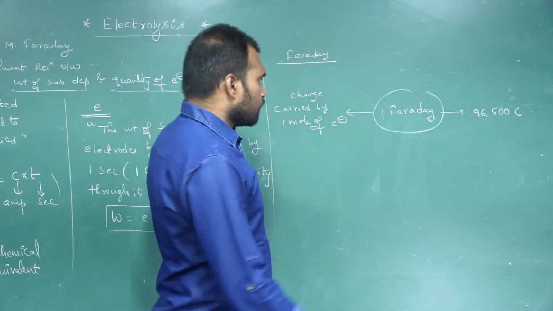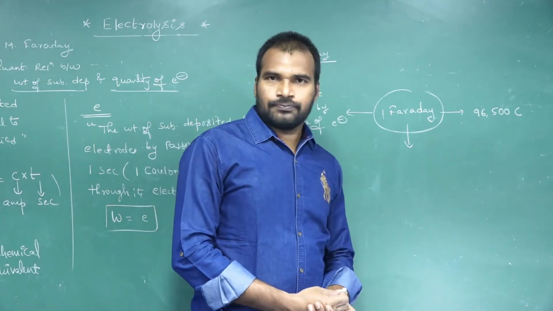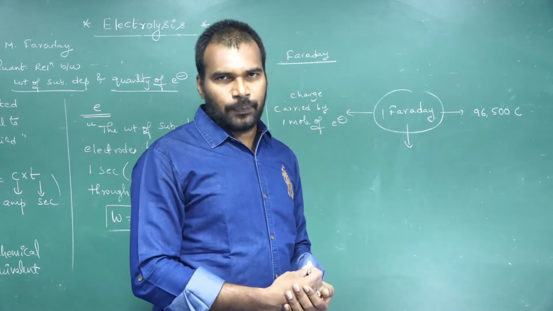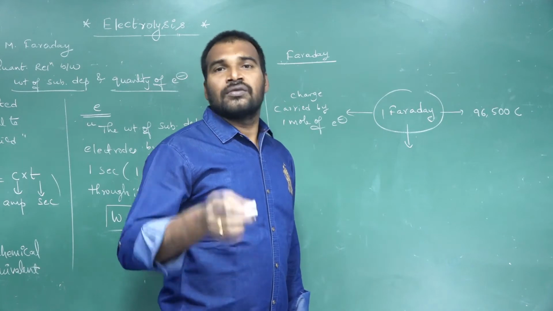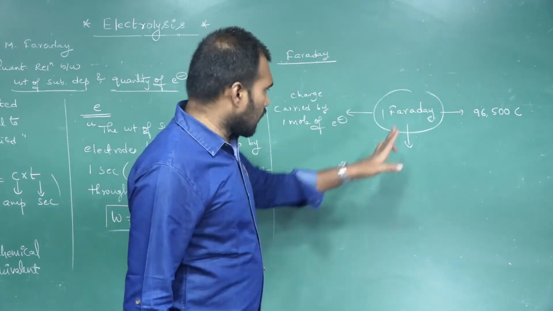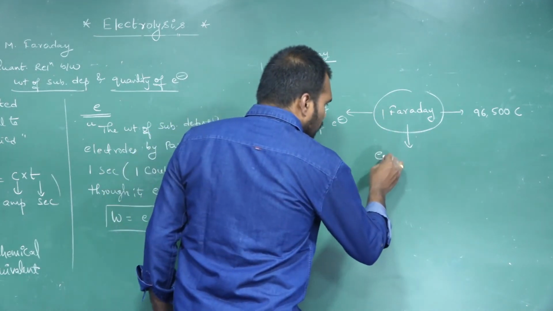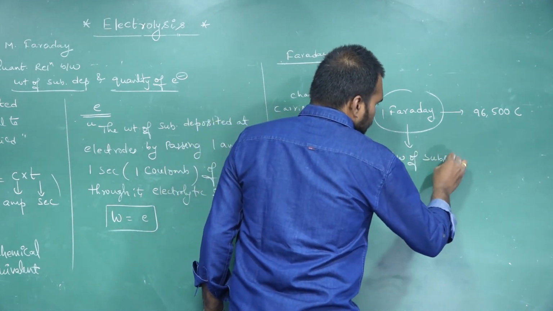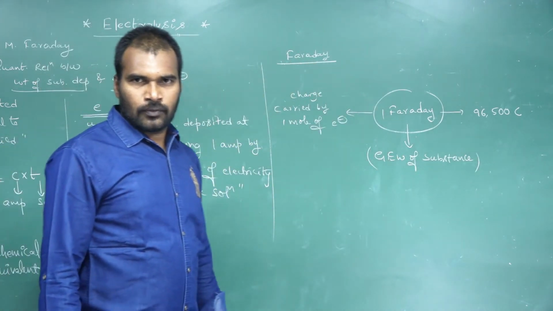Okay. Or else, when we supply 1 Faraday of electricity, how much amount of the substance will deposit? Always remember that 1 Faraday will always deposit 1 gram equivalent weight of the substance. So 1 Faraday is always equal to the gram equivalent weight of the substance.